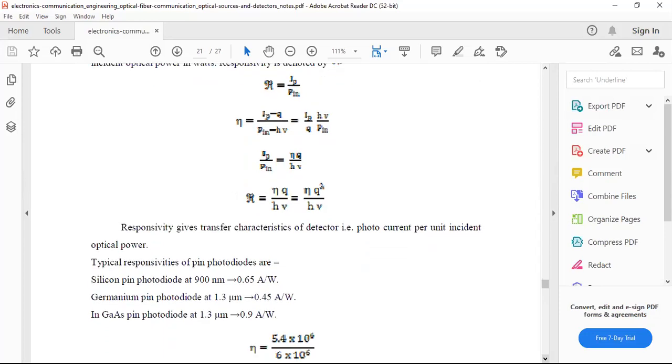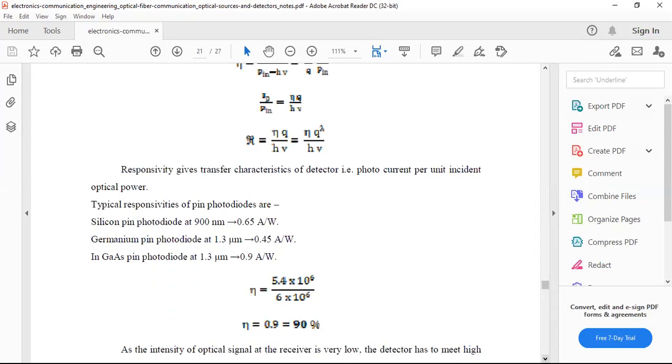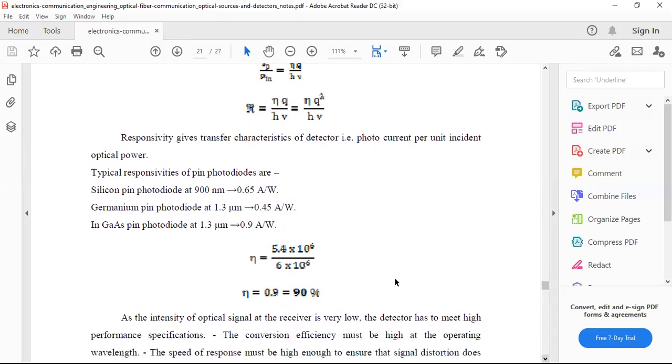For the silicon pin diode, the output will be 0.65 amperes per watt at 900 nanometers. For the germanium pin diode, at 1.3 micrometers, it is 0.45 amperes per watt. In the indium gallium arsenide pin diode, at 1.3 micrometers, it is 0.9 amperes per watt. So you can simplify based on this. We can simplify the efficiency, and that efficiency will be 90%.